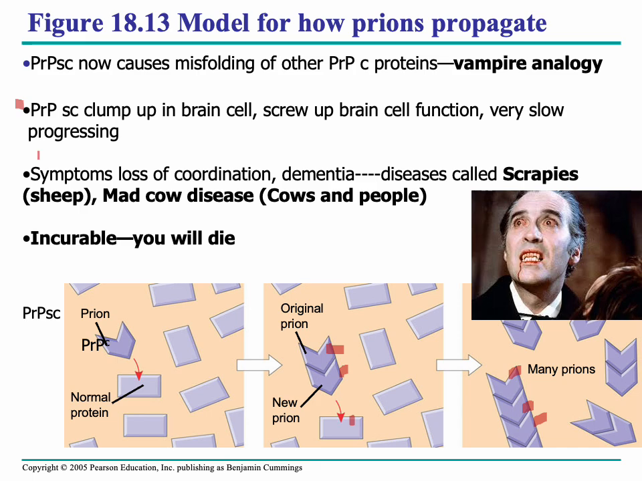So what are the symptoms and signs? A person with this disease, mad cow disease, they lose coordination, they start to have dementia. Again, it's called scrapie in sheep and mad cow disease in people. And it is basically incurable. Once it gets to the stage where you're having dementia and lack of coordination, nothing can be done for you. Your brain is shot, and it's just going to get worse and worse as more and more of these prion proteins are there, until you die.